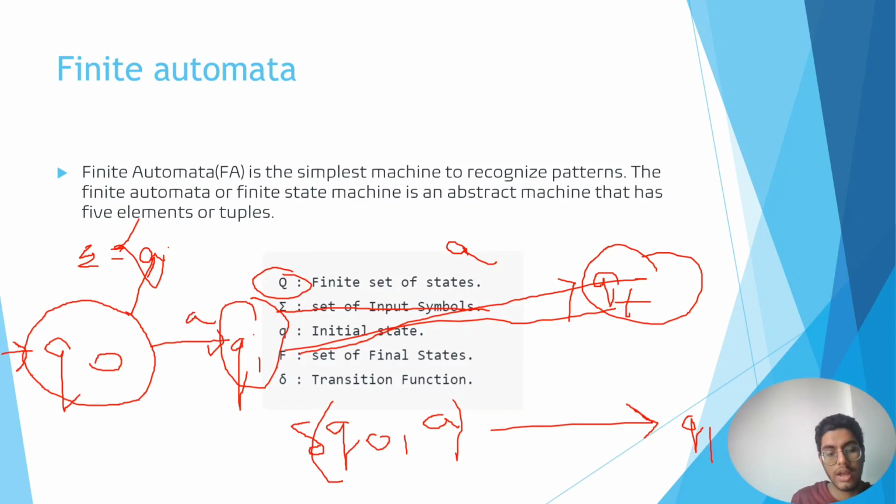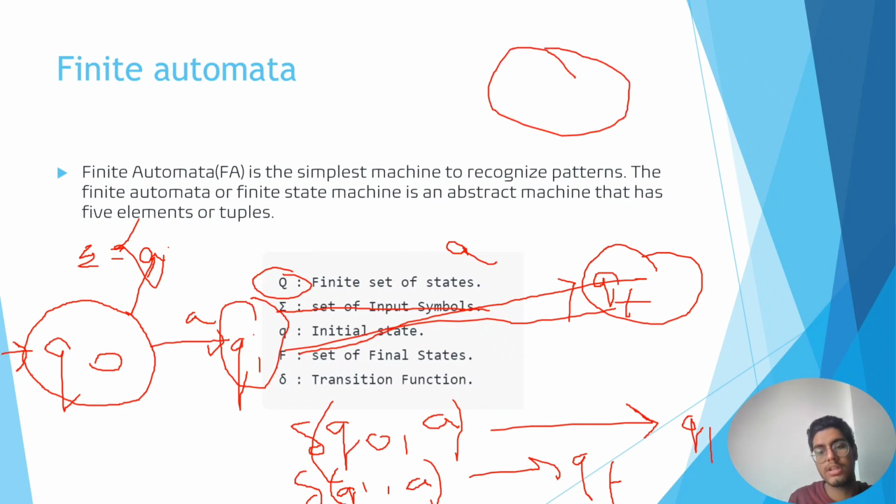For this transition, I will get the transition of set Q1 on which symbol? On symbol A. What will I get? I will get QF, and the final state has two concentric circles. The final state can be represented like this: one circle, two circles, and in between you can write the state name like Q1, Q2, QF.